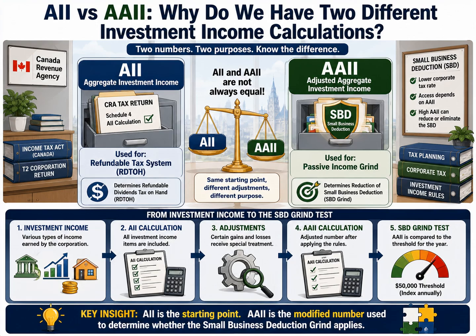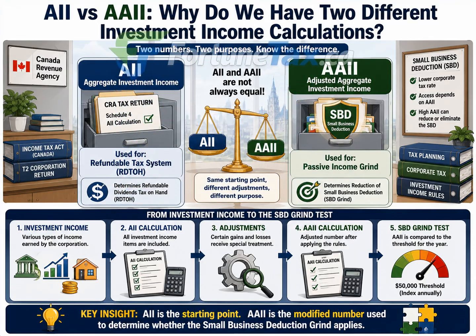Instead, it uses AAII. This means that although the two calculations start from a similar foundation, they are not always equal. AAII is essentially a modified version of AII designed specifically for the small business deduction grind. A simple way to think about it is this: AII is the starting point, AAII is the adjusted number, and AAII is the number that ultimately determines whether the passive income grind applies.